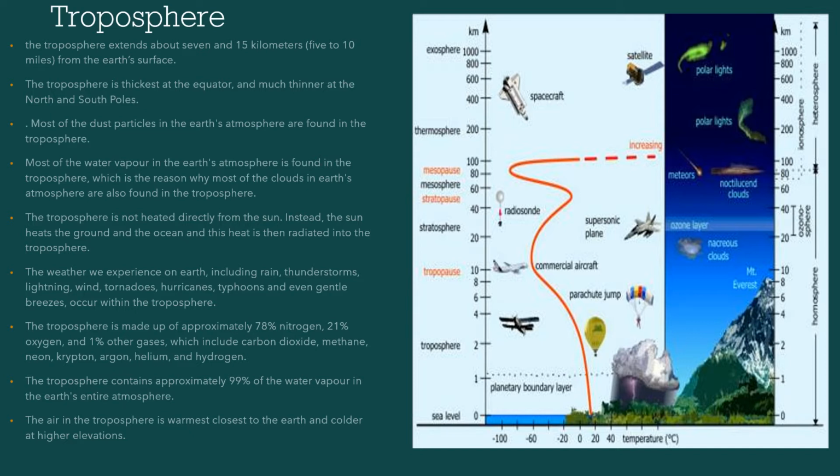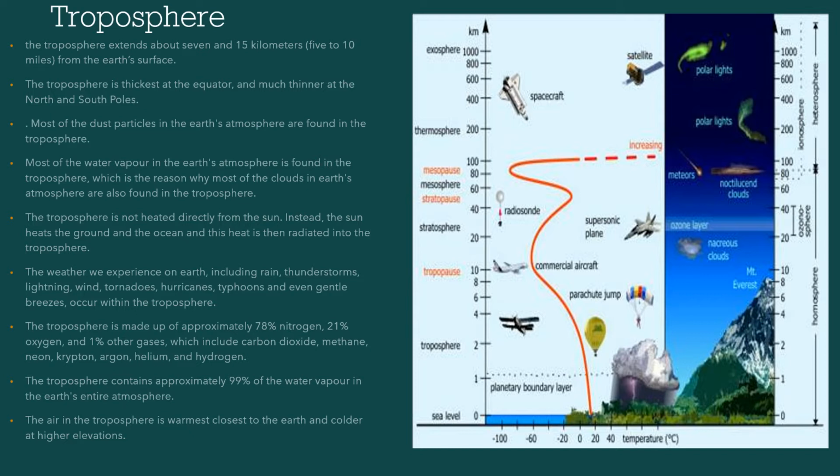The troposphere is not heated directly from the sun. Instead, the sun heats the ground and the ocean, and this heat is then radiated into the troposphere. The weather we experience on Earth, including rain, thunderstorms, lightning, wind, tornadoes, hurricanes, typhoons, and even gentle breezes, occur within the troposphere.